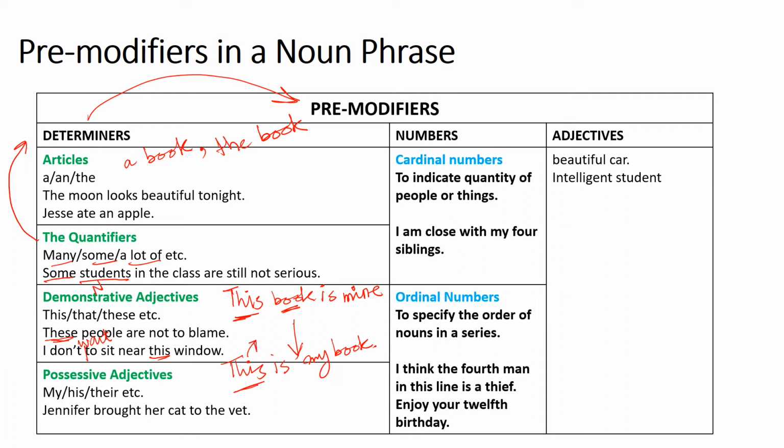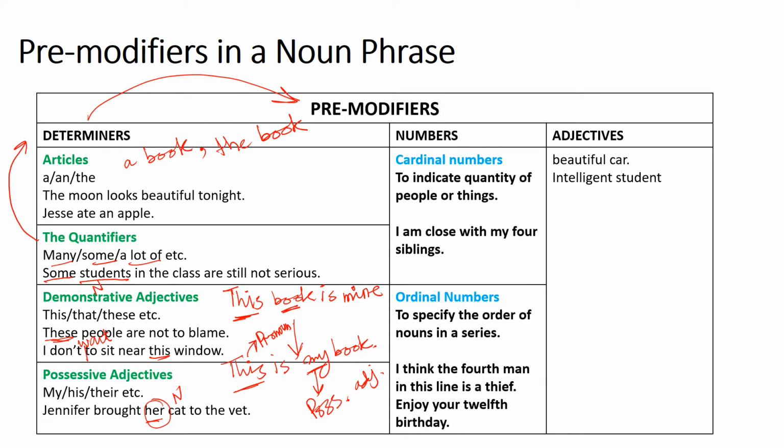but this word is no more an adjective. Now this demonstrative word is a demonstrative pronoun, and my book. So my is not a pronoun. It shows possession. It is a possessive adjective, right? So a determiner can also be a possessive adjective. My book, his pencil, their friendship, etc. So let's see the sentence. Jennifer brought her cat. ठीक है जी, her cat. So cat is a noun, so her is what? A determiner.